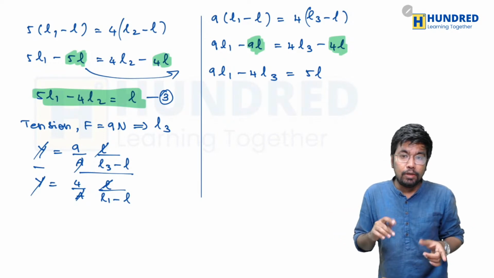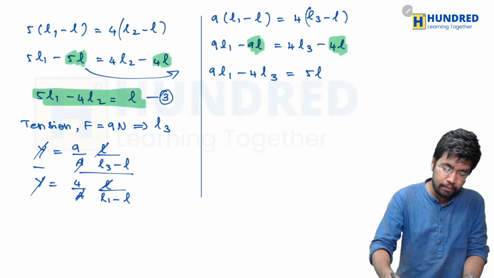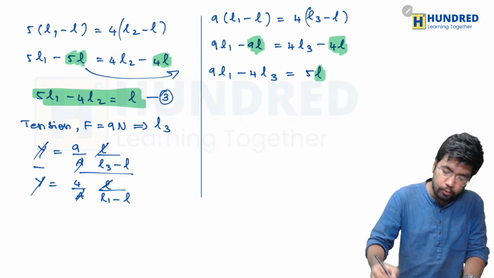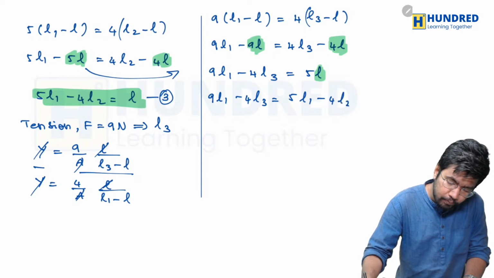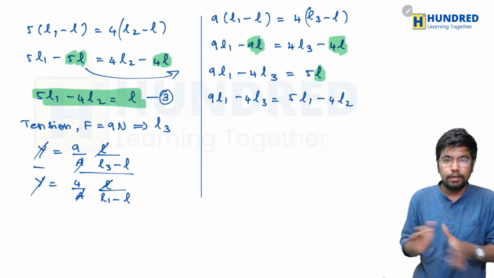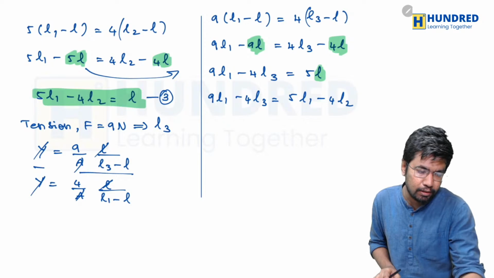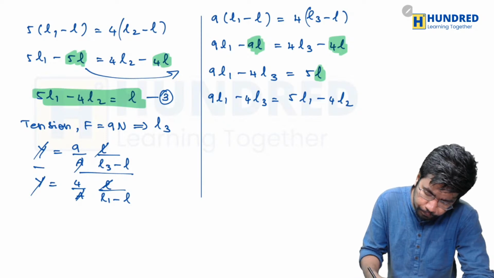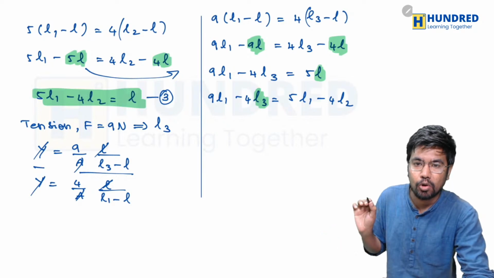You already know the value of L now, right? What is the value of L? Well, it is 5L1 minus 4L2. So 9L1 minus 4L3 should be equal to 5 times 5L1 minus 4L2. So we will just substitute it here. If we substitute it here, then from this we have to get the final answer. Remember, we have to find the value of L3. So we have to calculate it accordingly.